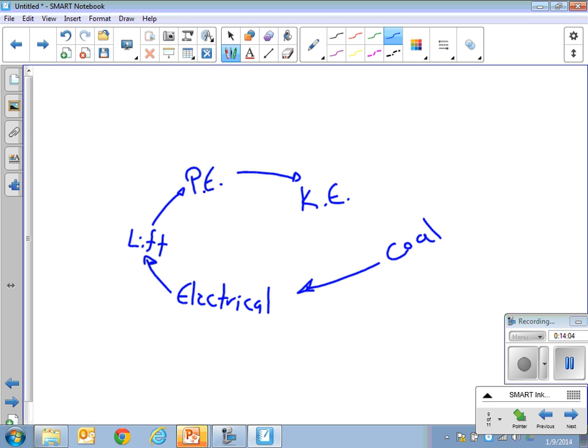Where did that coal get its energy? Okay, so coal and all fossil fuels, we call them fossil fuels because they come from fossils, right? But those were mostly plants and things that were buried. Well, let's go back to plants. It's not really dinosaurs. It's mostly plants, but that have been buried for millions of years. Consider them old plants, or dinosaurs, you could if you wanted, I suppose. Where did the plants get their energy? The sun. Okay, photosynthesis.